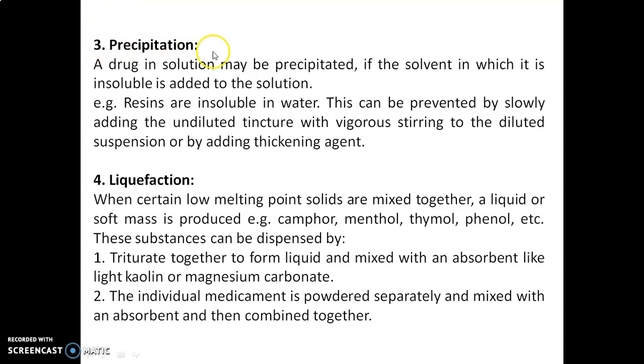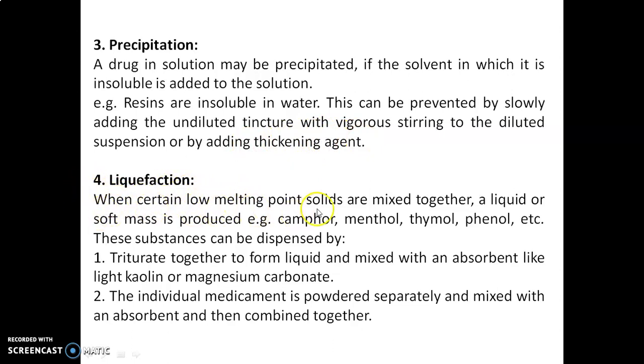Then the third one, precipitation. A drug in solution may be precipitated if a solvent in which it is insoluble is added to the solution. For example, resins are insoluble in water. This can be prevented by slowly adding the undiluted tincture with vigorous stirring to the diluted suspension, or by adding a thickening agent.